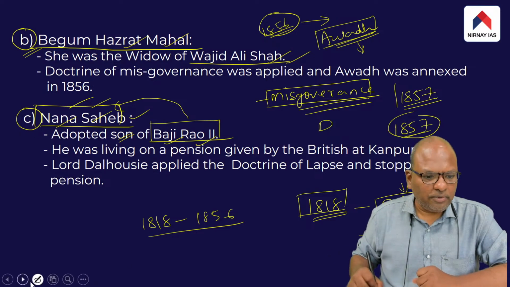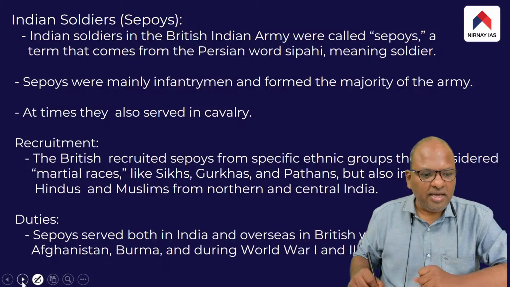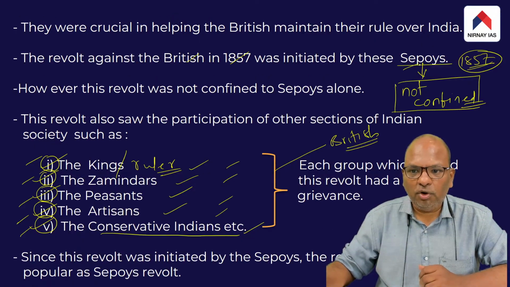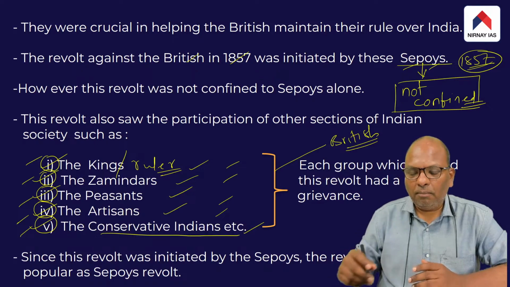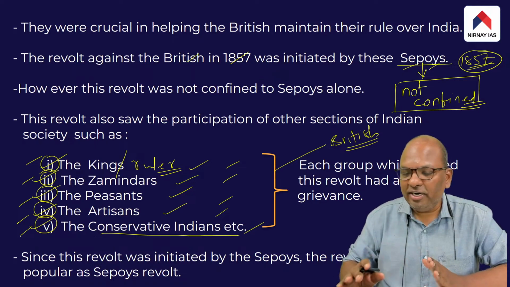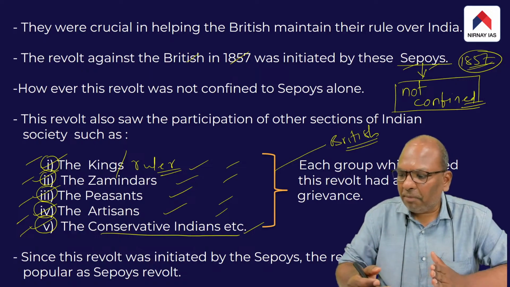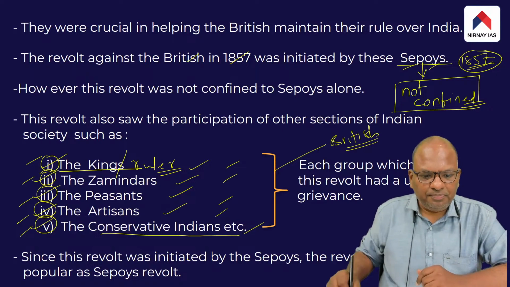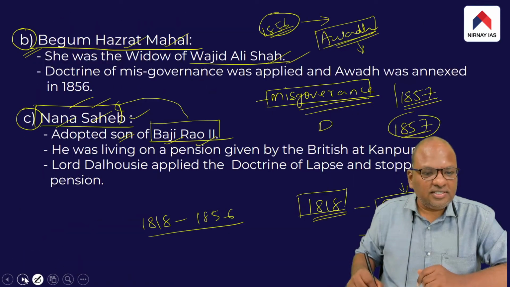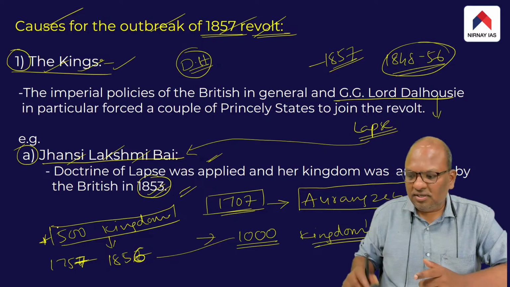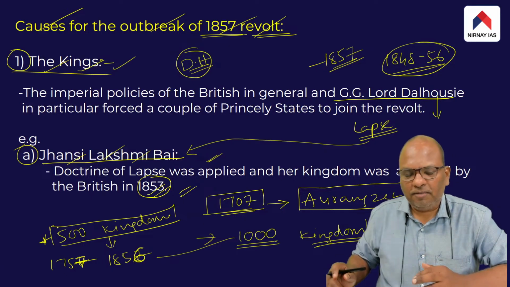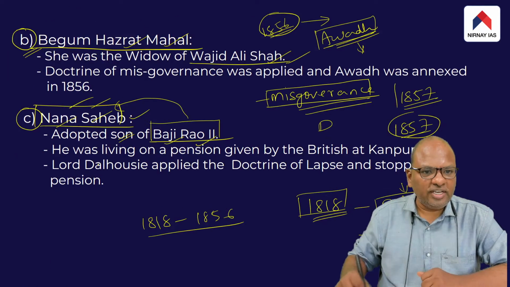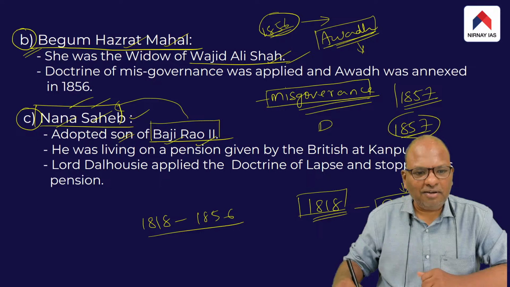So the whole point which I am trying to convey is that in 1857, a major revolt broke out in India. We call this revolt the Sepoys Revolt. I told you the reasons. But the point is this revolt was not confined to the sepoys alone. It also saw the participation of other sections of Indian society, for example, the rulers. I gave you the reasons that forced a few rulers to participate in the 1857 revolt. I gave you the example of Jhansi Lakshmi Bai, the example of Hazrat Mahal, and the example of Nana Sahib.